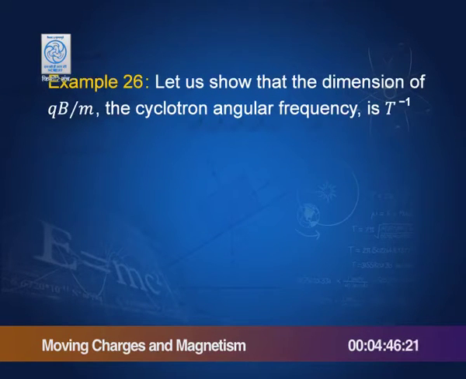In the last lecture, we found this quantity qB by m, which is the cyclotron angular frequency, and its dimensions must be T to the power minus 1. It is a frequency, therefore it must be 1 by T. So, how do we show that qB by m has dimensions T to the power minus 1?